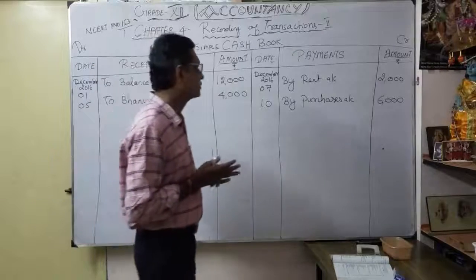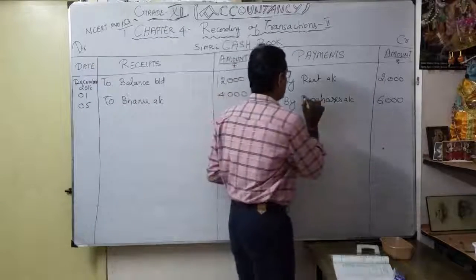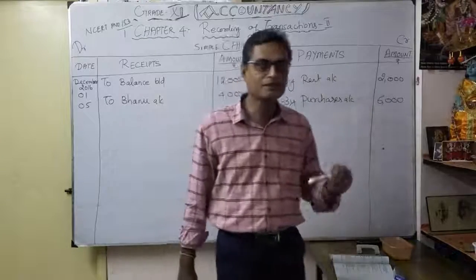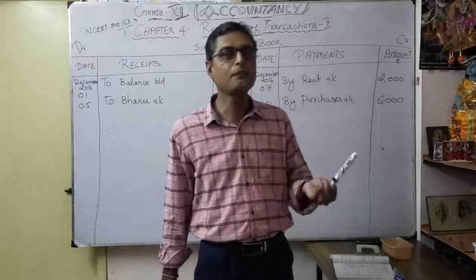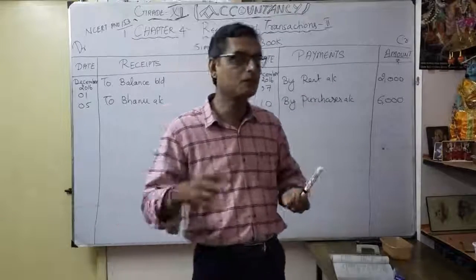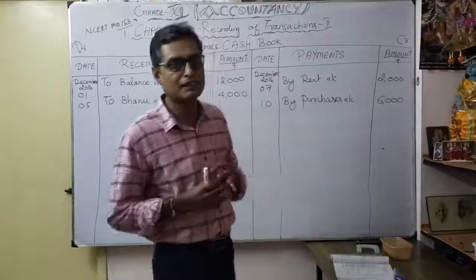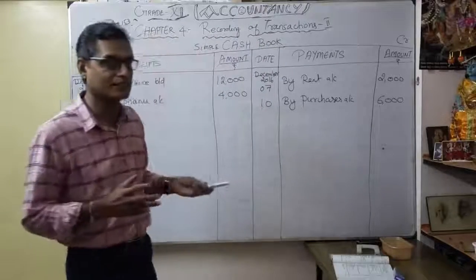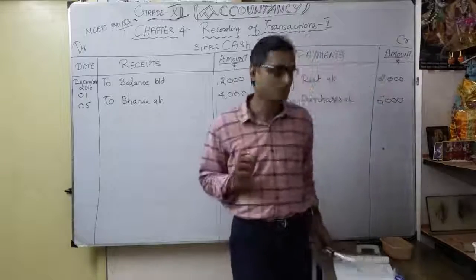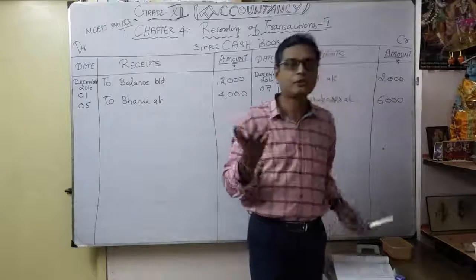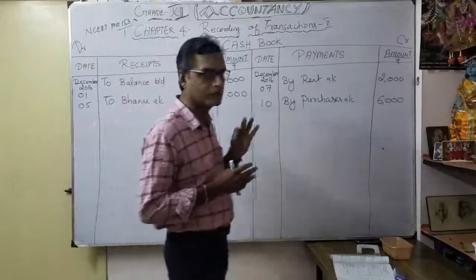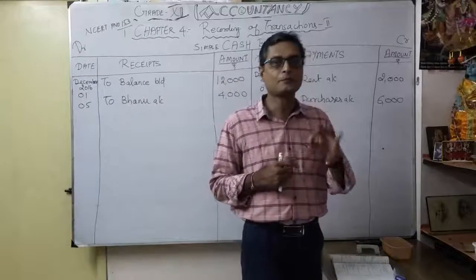So understood now how to record the transaction in a simple column cash book. Even though they mention the name, the description is given as for cash. If it were only the name, this transaction wouldn't come here. Why? Because if only the name is given, it is considered a credit purchase. Here, even though the name is given, the next line says for cash, Murari for cash. So it comes under cash purchases, 6,000. You understood? So be very careful. That is our business transaction.